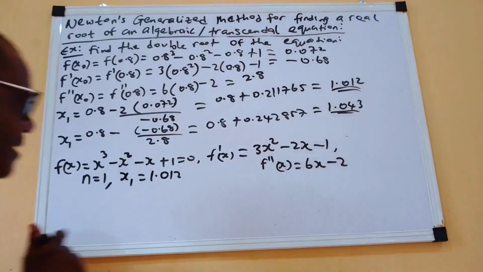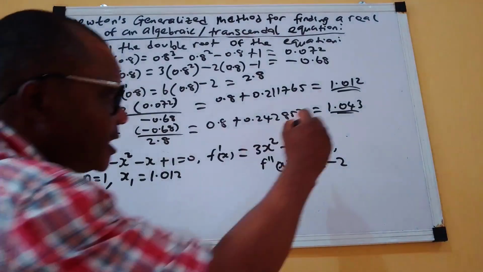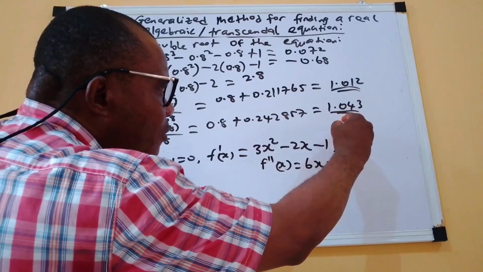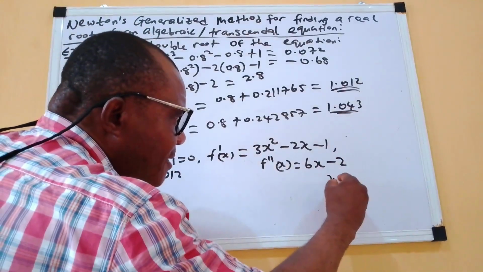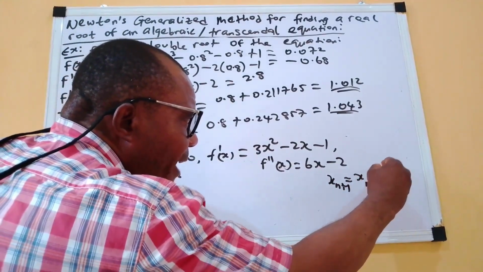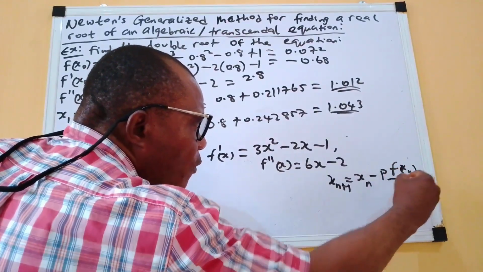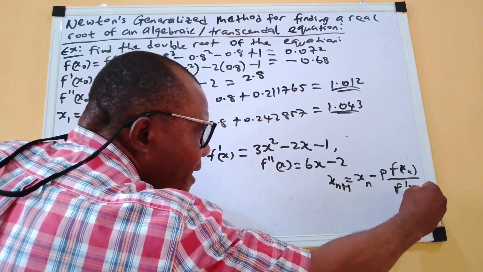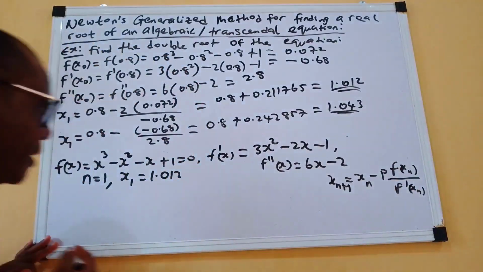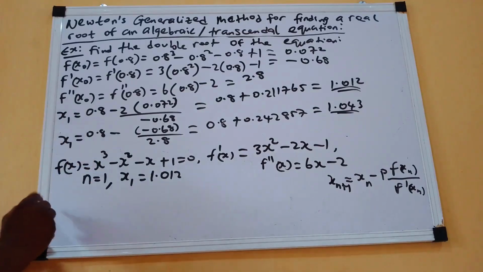So if we have that, then of course we remember the generalized Newton formula. The generalized Newton formula, permit me to write it here, is x(n+1) equals xn minus p f of xn all over f prime of xn. That one is for the first one. So now from here we want to get our x2.